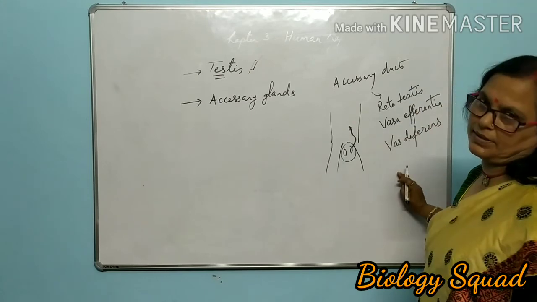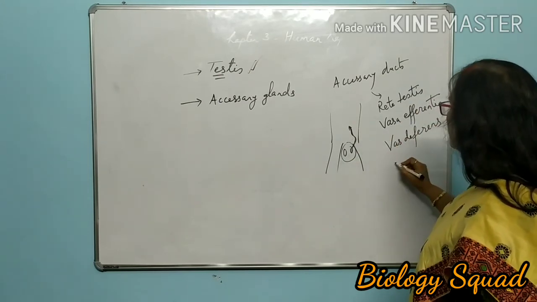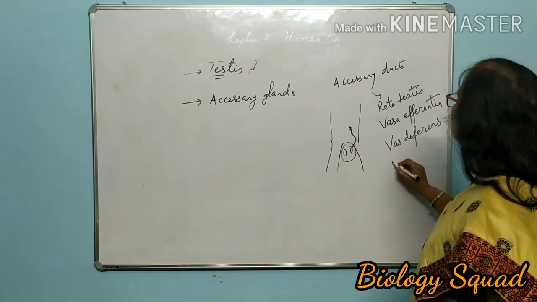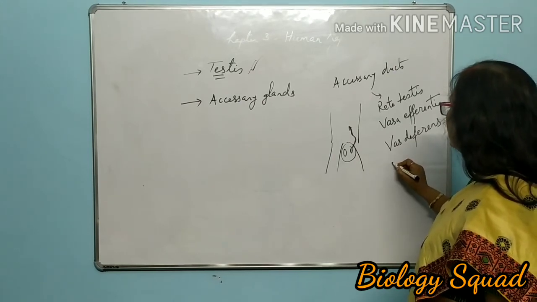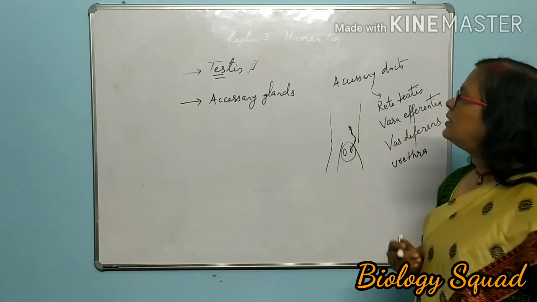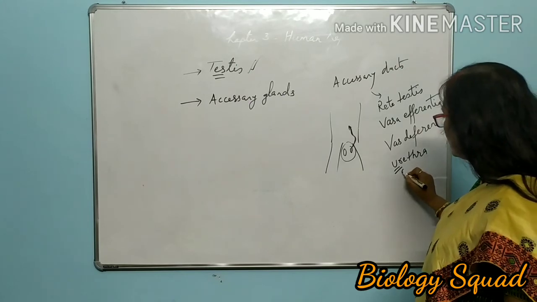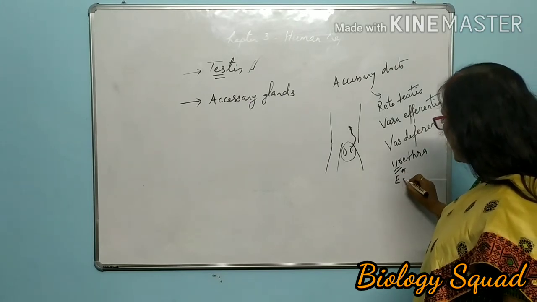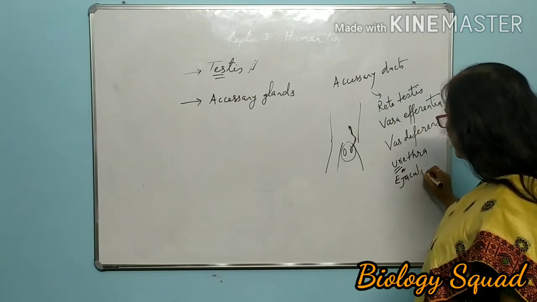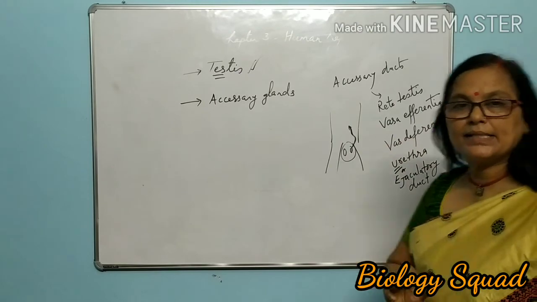These are all ducts. And finally the urethra is acting as the ejaculatory duct. So these are the accessory ducts.